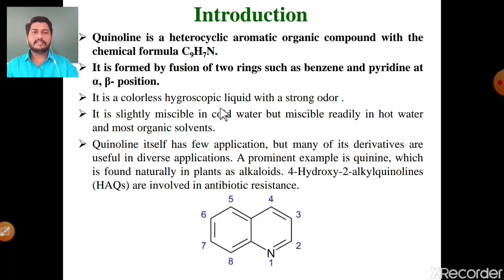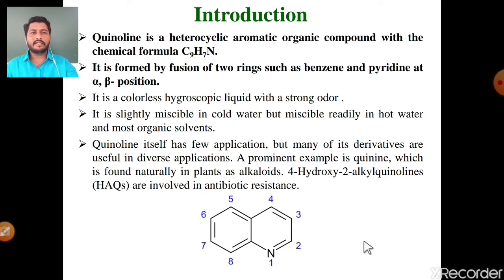It is a colorless and hygroscopic liquid with a strong odor. It is slightly miscible in cold water but miscible readily in hot water and most organic solvents. These are the physical and chemical properties of the quinoline molecule. As for the pharmaceutical applications, quinoline itself has few applications, but many of its derivatives are useful in diverse applications.